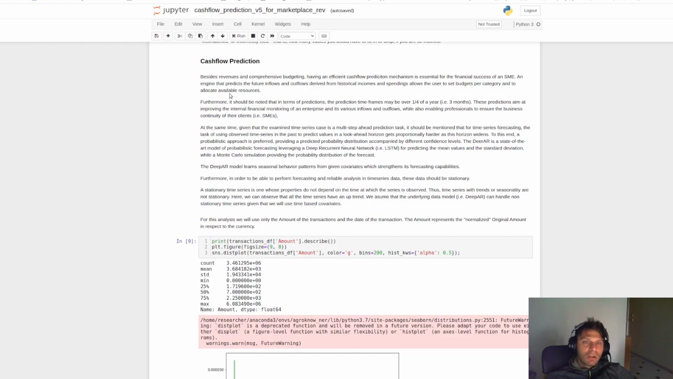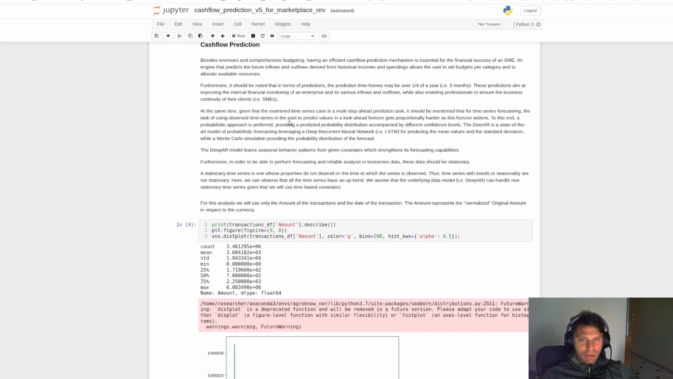Besides revenues and comprehensive budgeting, having an efficient cash flow prediction mechanism is essential for the financial success of an SME. An engine that predicts the future inflows and outflows derived from historical incomes and spendings allows the user to set budgets per category and allocate available sources. Furthermore, it should be noted that in terms of predictions, the prediction time frames may be over a quarter of a year, 3 months.